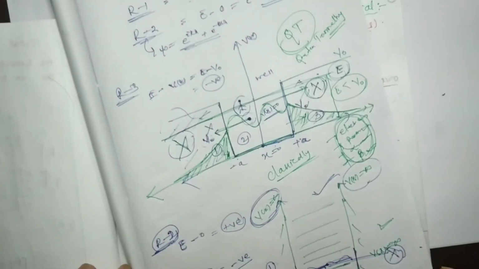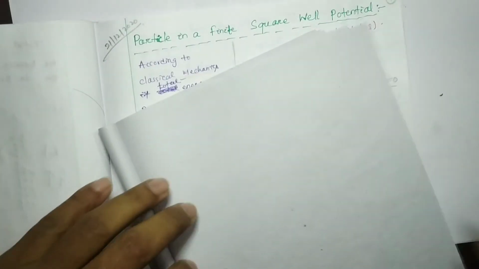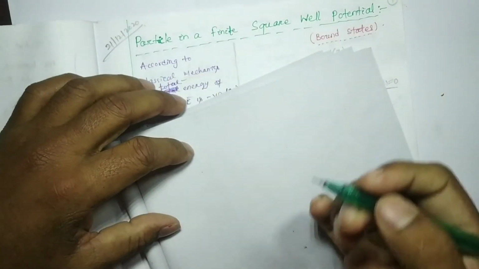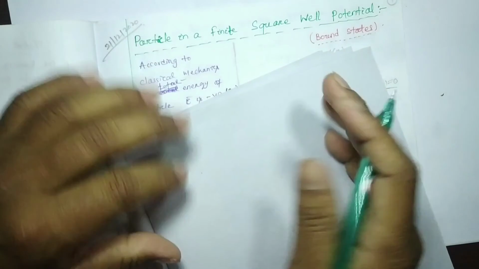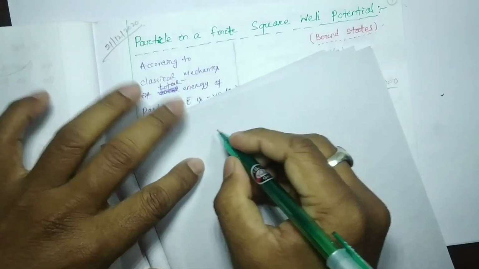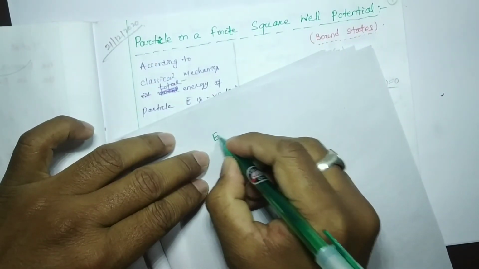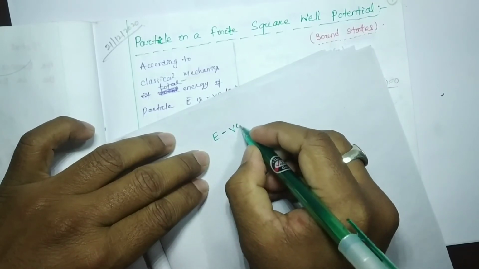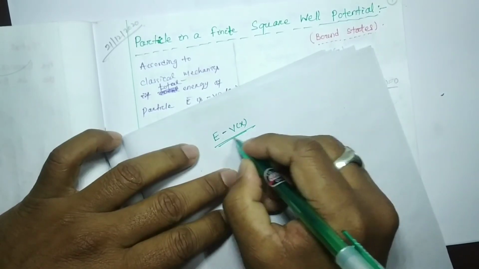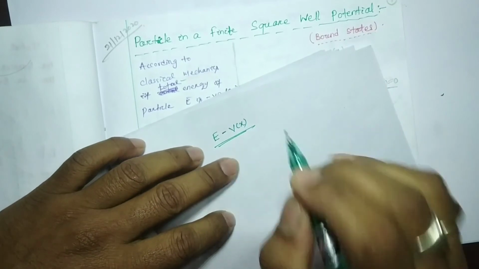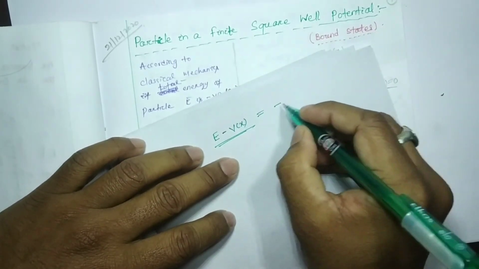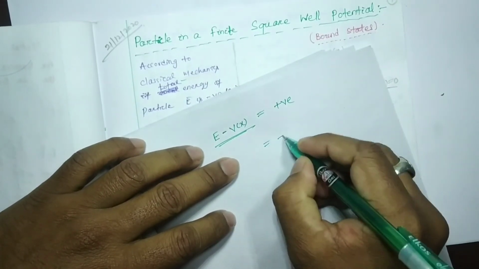So finally I suggest to all of you that whenever we are going to predict whether the state is bound or unbound, we have to check the total energy minus V(x), whatever value of the potential is given for that problem. Is it positive or negative?